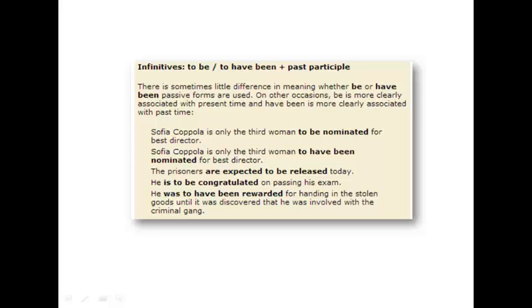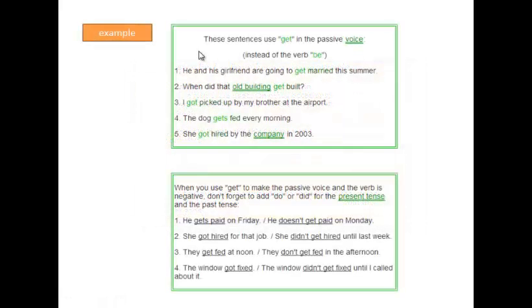On the last example, he was to have been rewarded for handing in the stolen goods until it was discovered that he was involved with a criminal gang. And that is an example of this sentence using get in the passive voice instead of the verb be.